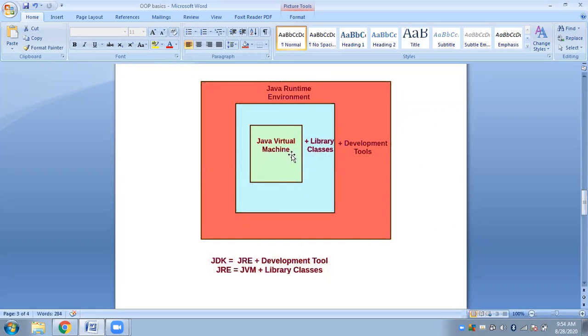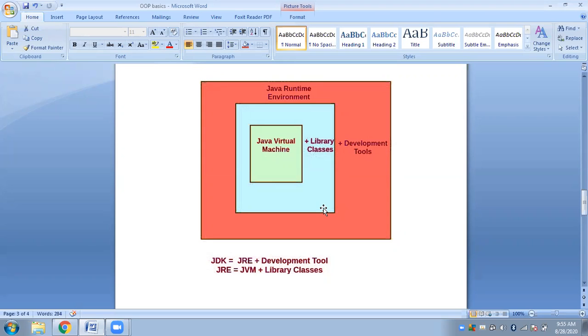JVM is that particular software, which is logical in nature. It helps provide a runtime environment on which the Java program or application can execute. But JVM single-handedly cannot execute a particular Java program. It needs the help of some library classes. So JVM in conjunction with library classes together will work towards executing a Java program. That is why JRE is the minimum requirement.